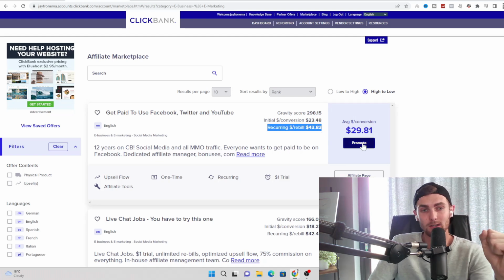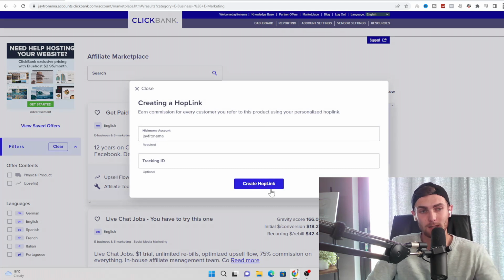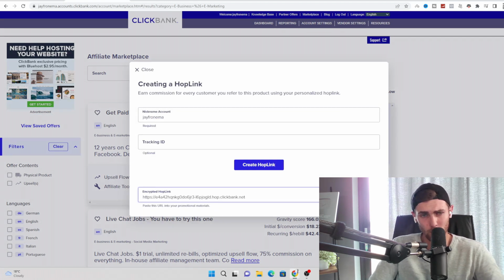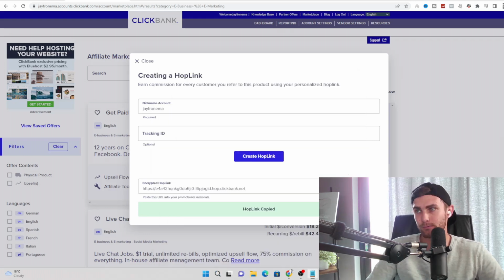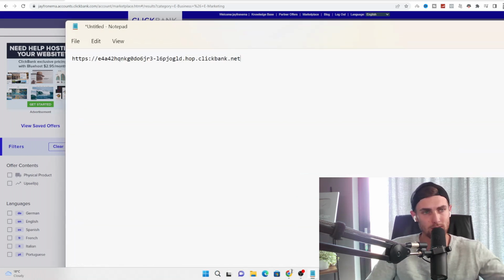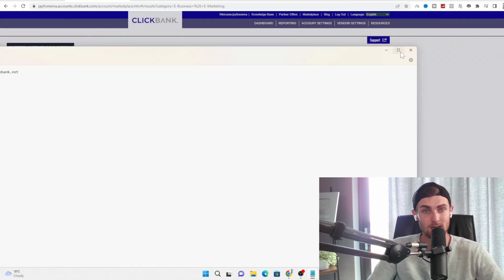So I recommend go and click on promote of this affiliate product, go and click on create hop link. Go and copy this hop link and just go and open up a notepad on your PC or on your phone or wherever. Save it in a WhatsApp chat. Just make sure to keep this link safe, as we're going to be coming back to this later on.